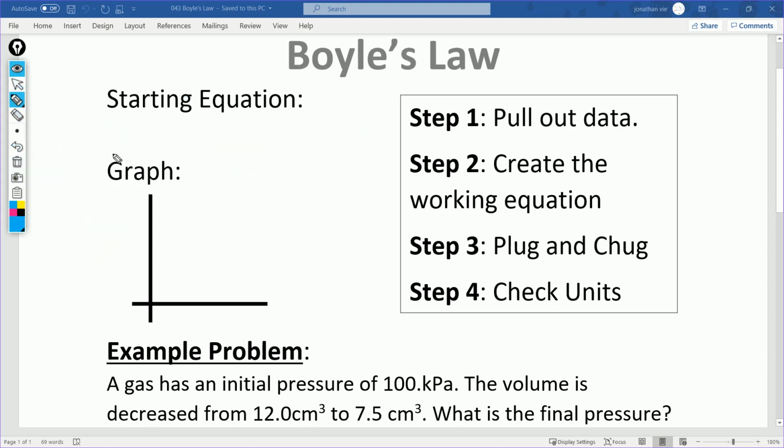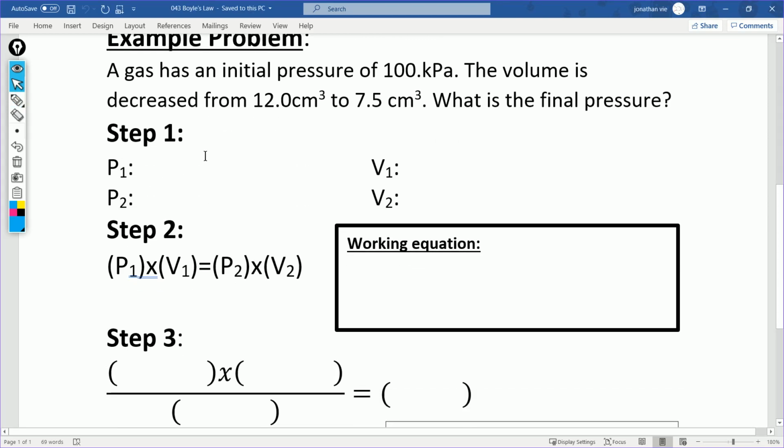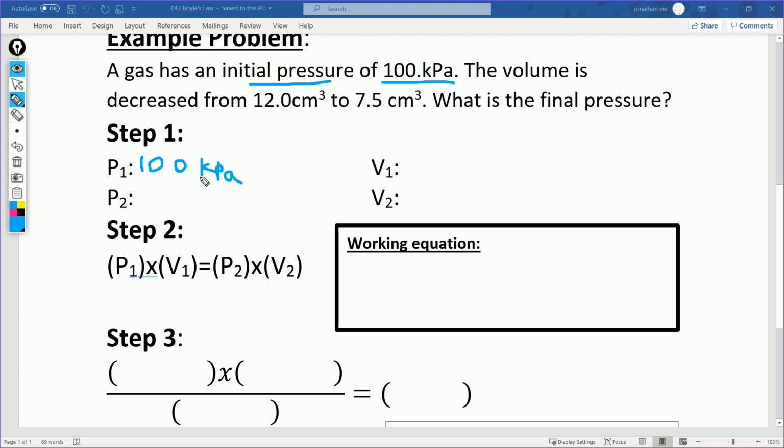All right, and so let's move on to an example problem. What can I really ask you, knowing this stuff? Well, I can give you a sentence like this. A gas has an initial pressure of 100 kilopascals. There's a decimal here. That means that I have 3 sig figs: 1, 2, 3. Don't forget that. Initial pressure, well, that's the 1, right? 1 comes first. So your initial pressure is 100 kilopascals, kPa. Don't forget the dot there. That shows I have 3 sig figs.